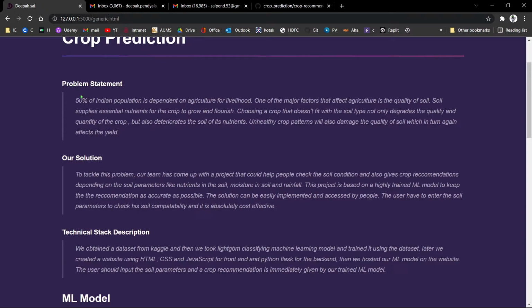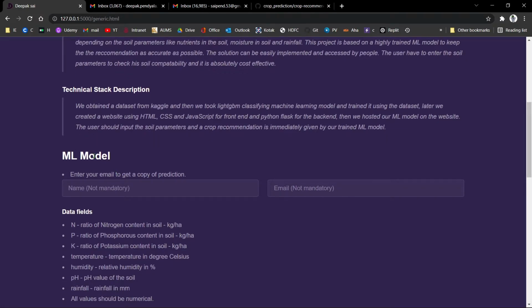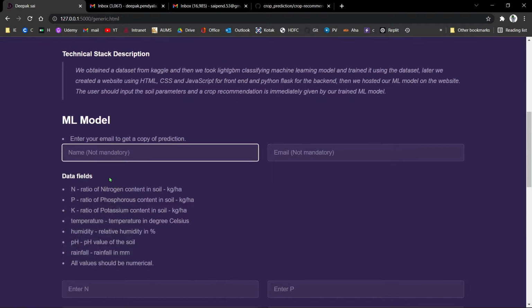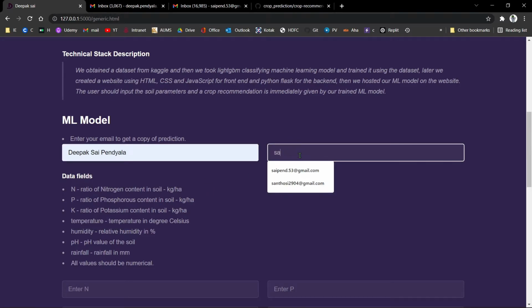So this is the problem statement and this is our solution for the problem statement, and this technical stack description details the technologies that we use in this project. So this is my ML model. I'm going to enter my name. I'm going to enter my secondary email address.